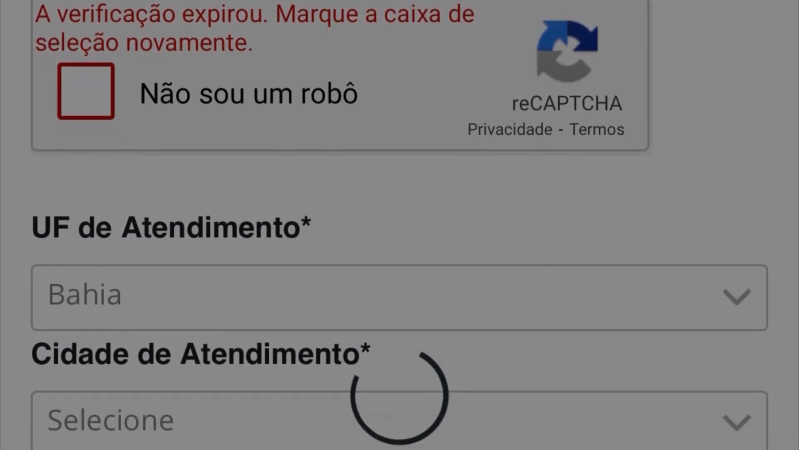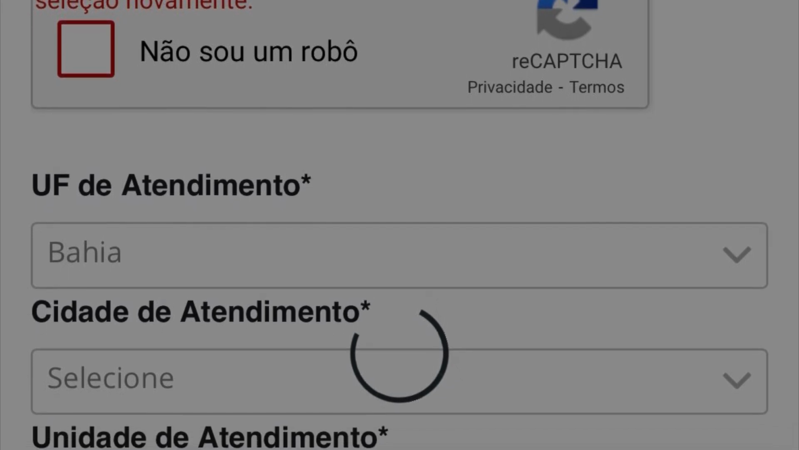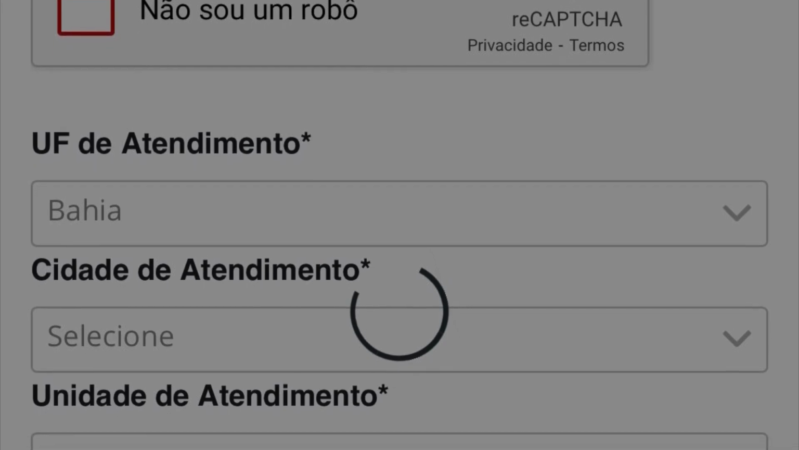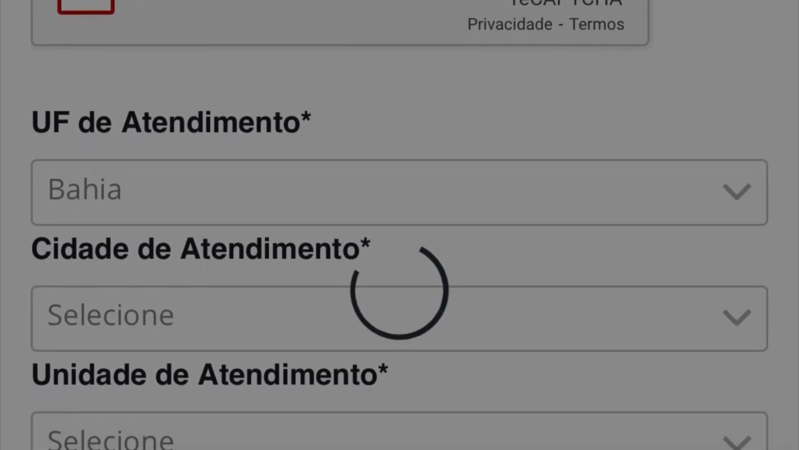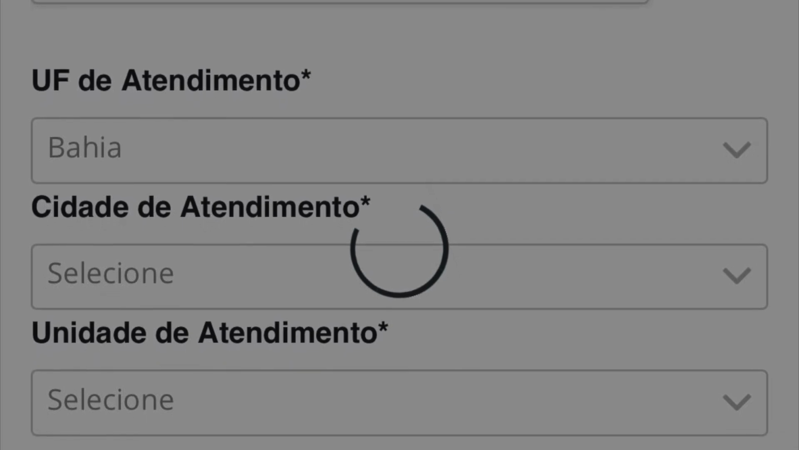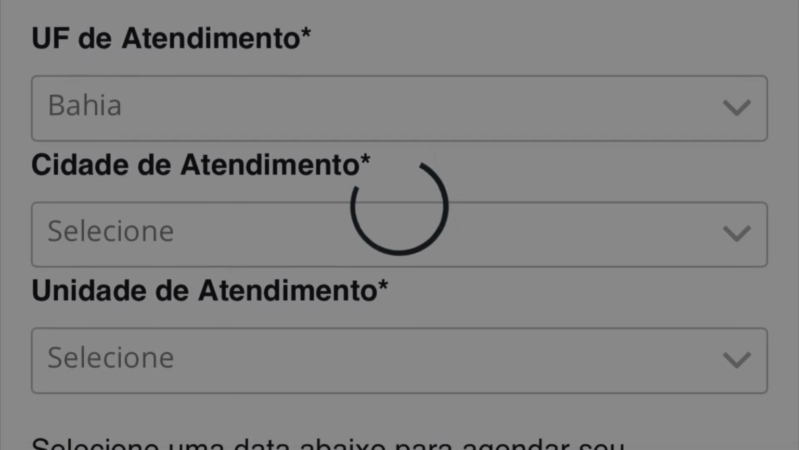You can then select the city, cidade de atendimento. This is the city where you're going to get your stamp. And then you can select the unit, the police station that you're going to go to get your extension. And then hopefully you may see some appointment slots where you can book an appointment with the police unit to get your extension. Now, two big warnings here.